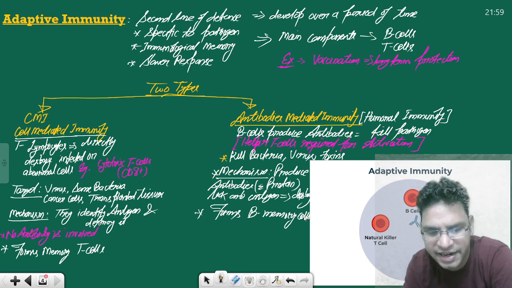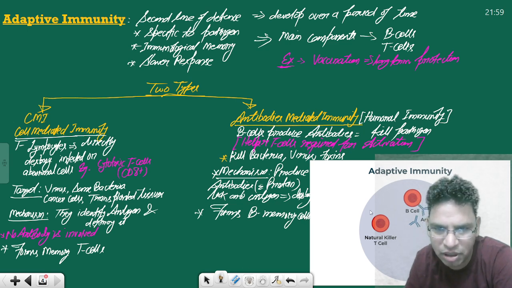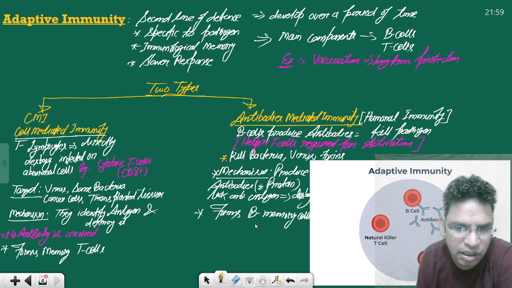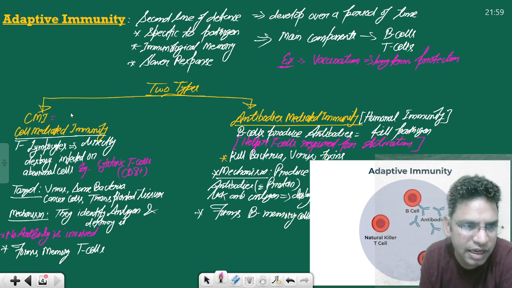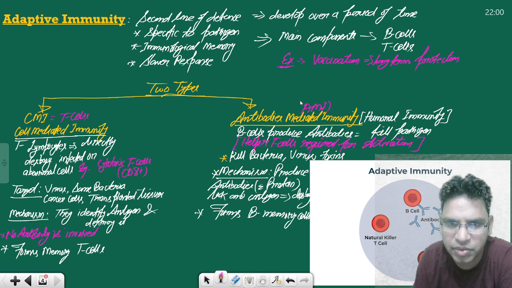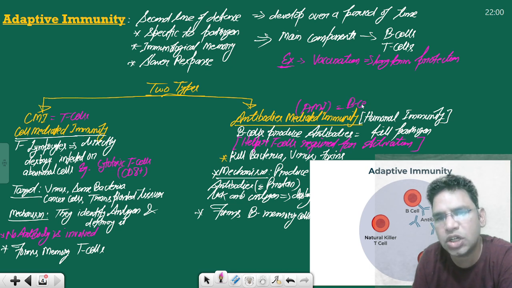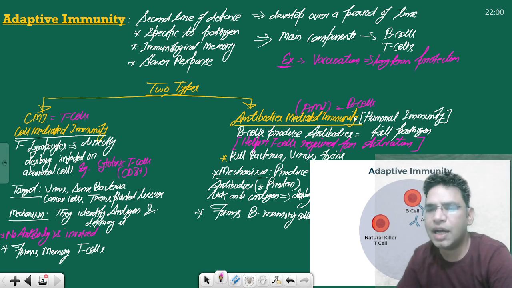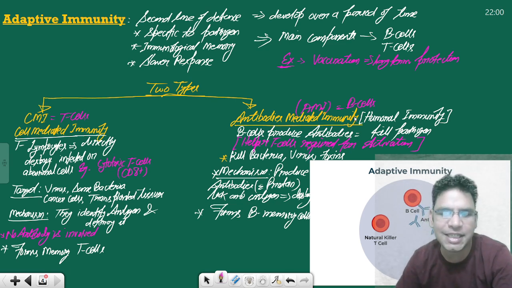So cell-mediated immunity basically does the killing with the help of T cells, right? So I hope you have understood. In one line, CMI has to do with T cells, AMI has to do with B cells. Right? This is the basic concept of immunity, and why I chose this topic, because this was there in the newspaper.